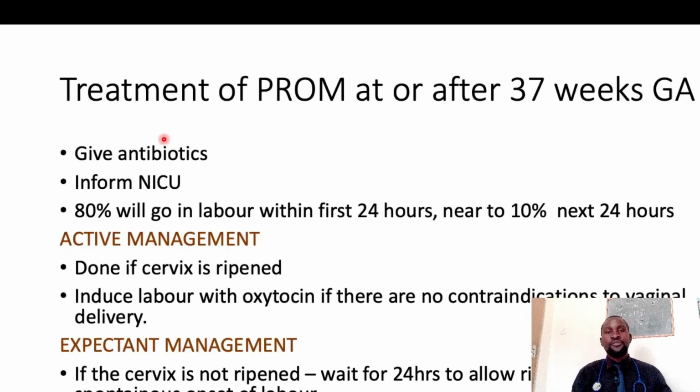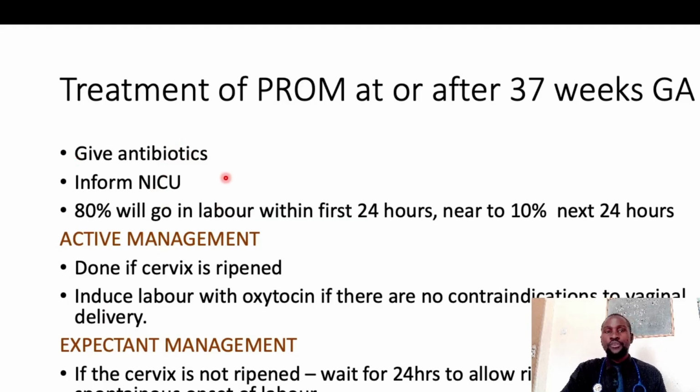So let's talk about how you treat now PROM at or after 37 weeks. So when you have PROM at or after 37 weeks, how do we treat these patients? So these patients are supposed to be put on antibiotics. Now I'll tell you, usually we use erythromycin in our setup, but there are more antibiotics like amoxicillin, it can be used. But mostly we use erythromycin 500 milligrams. So give them antibiotics.